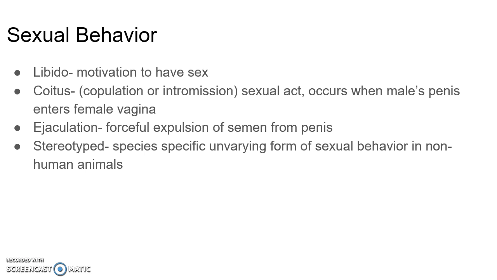Coitus, also known as copulation or intromission, is the sexual act, and it occurs when the male's penis enters the female vagina. Ejaculation is the forceful expulsion of semen from the penis, and stereotyped species-specific behavior is an unvarying form of sexual behavior in non-human animals.